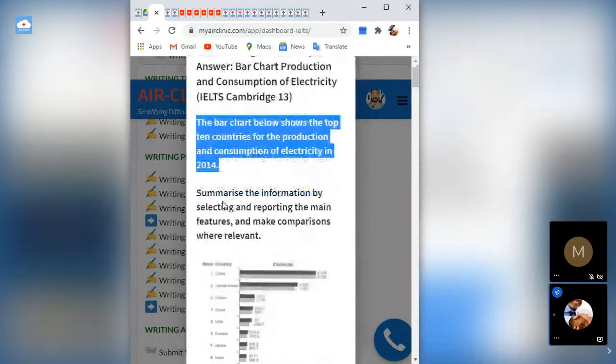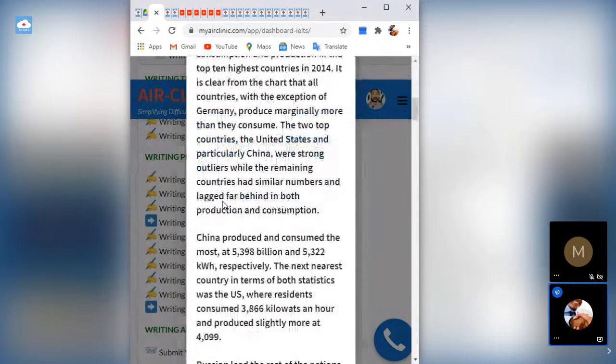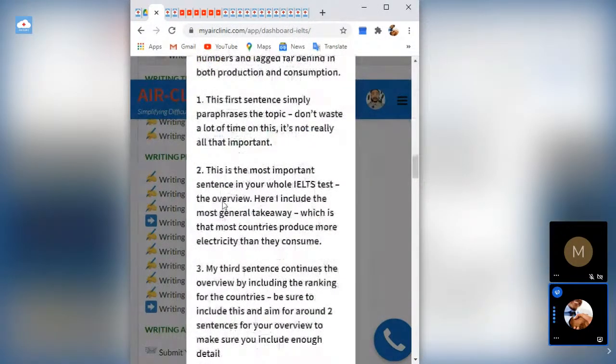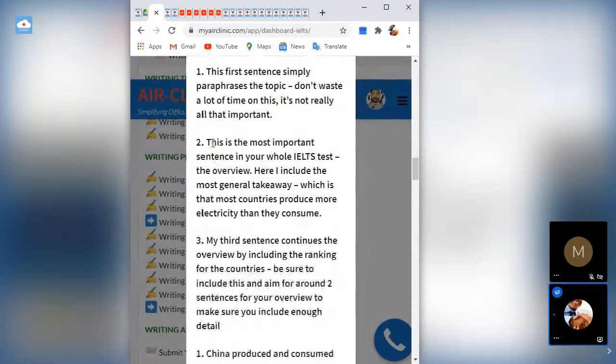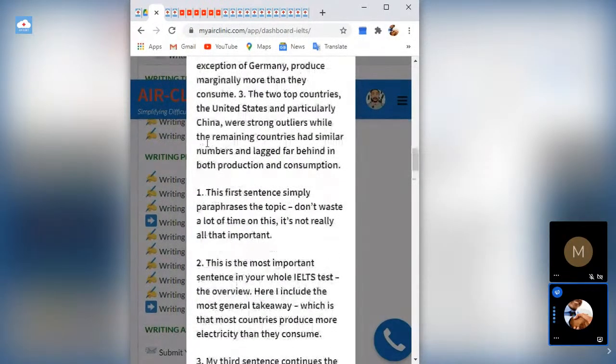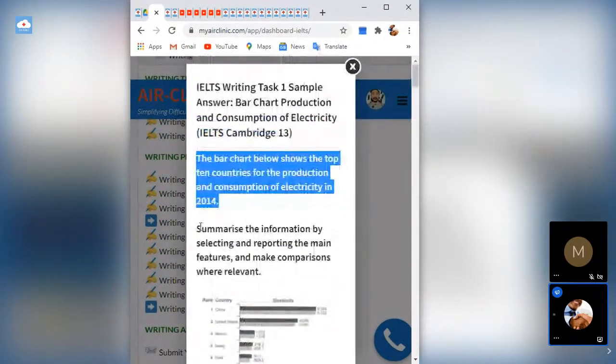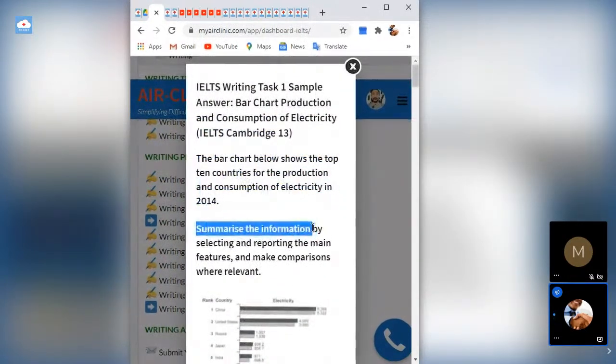After the first sentence, the next sentence should be about having a general overview. Remember that part of the question, after giving you the topic, they gave you a question. Part of the question said summarize the information. They say that second sentence is the most important sentence in your whole write-up, because that is the sentence that actually summarizes the information. That is the general overview of what you are supposed to do in this particular task. All right, summarize the information.